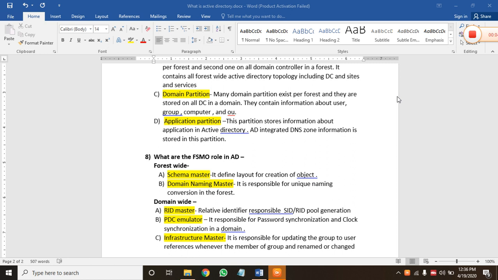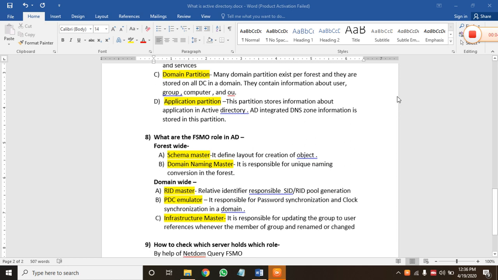It is responsible for password synchronization and clock synchronization in a domain. The third one is infrastructure master. The infrastructure master is responsible for updating the group-to-user references whenever the members of a group are renamed or changed.